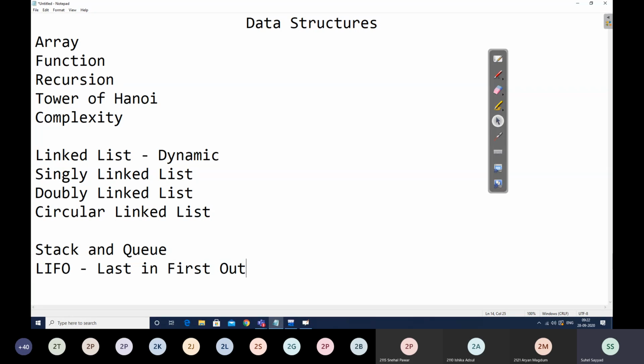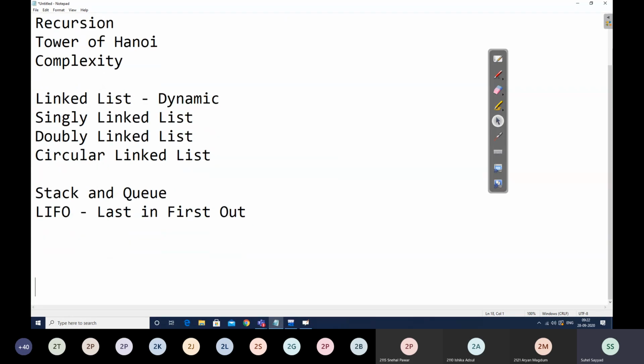Now in stack, only one end is operational. Another end is always kept as fixed. So the same end is used for adding and deleting the elements from our stack. The operation for adding the element into stack is called as push, whereas the operation for removing the element from the stack is called as pop. So both of these will be done from the same end.